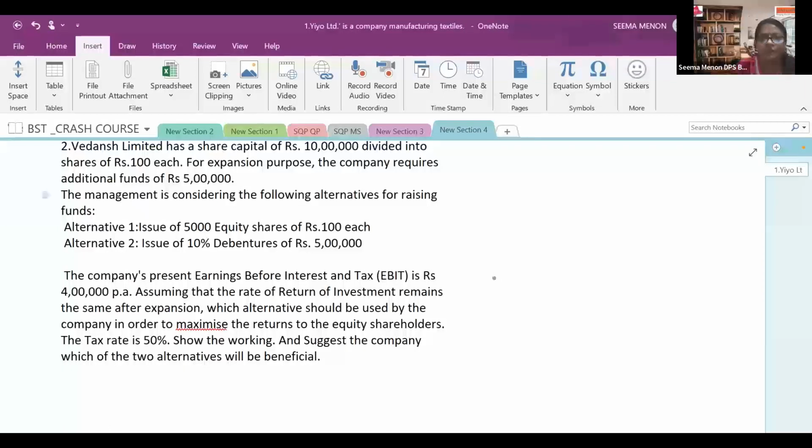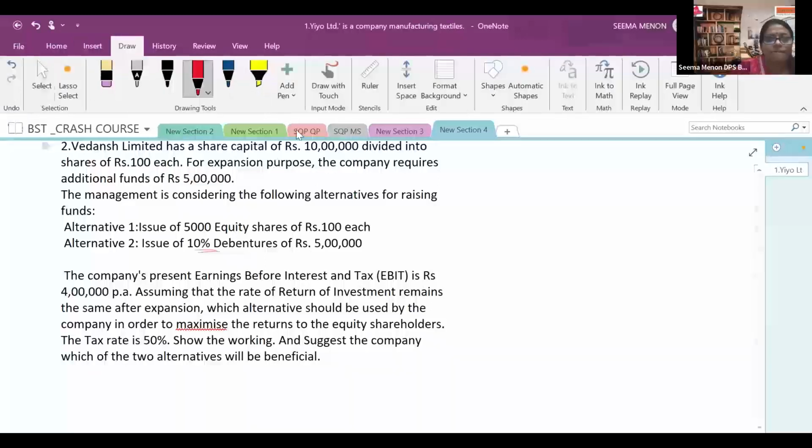Two cases are given. Already they have 10 lakh rupees of share capital, and each share is of 100 rupees. They want to expand. The two alternatives are 5,000 equity shares, or else a 10% debenture of rupees 5 lakh. 10% debenture means the rate of interest will be 10% only.